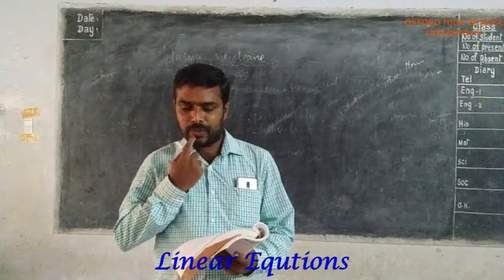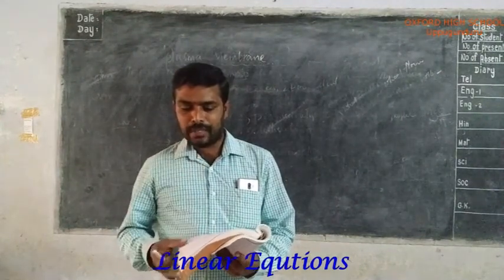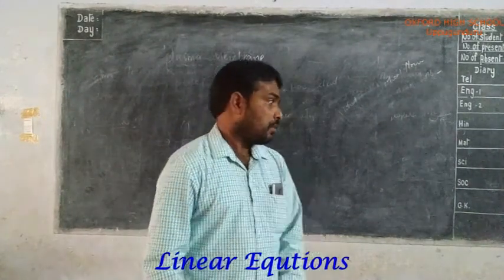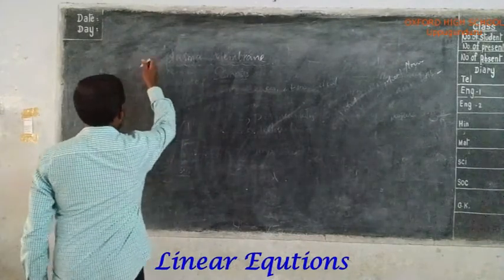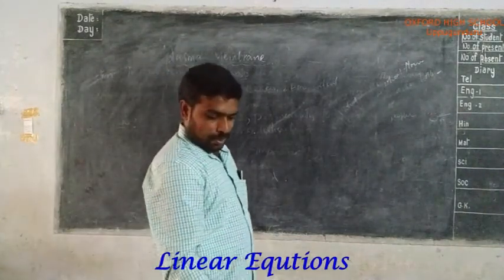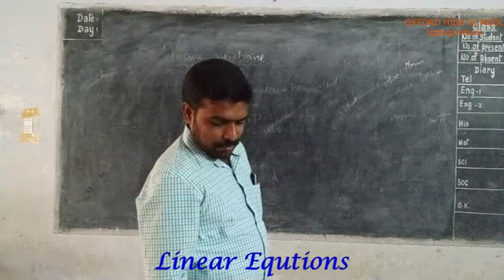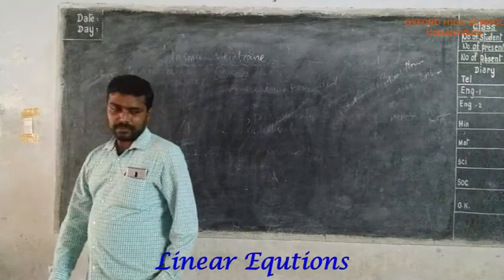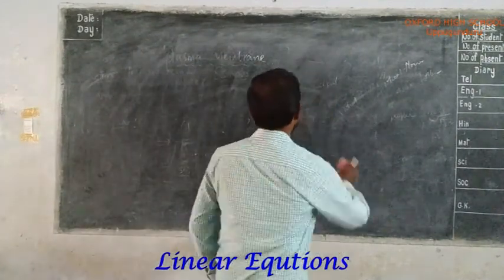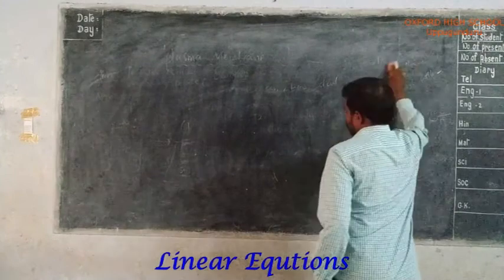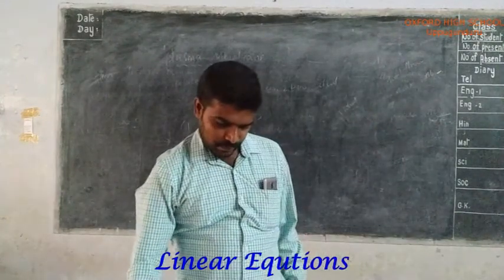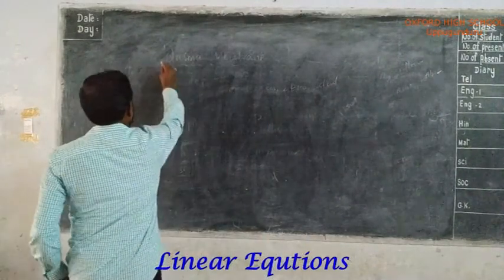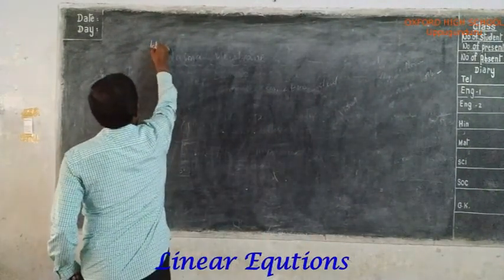So first one, a boat goes 30 kilometers upstream and 44 kilometers downstream in 10 hours. So two words. What you have to find here? Determine the speed of the stream and that of the boat in still water. So speed of the stream and speed of the boat, those two you have to find. So those two quantities you have to assume x and y.